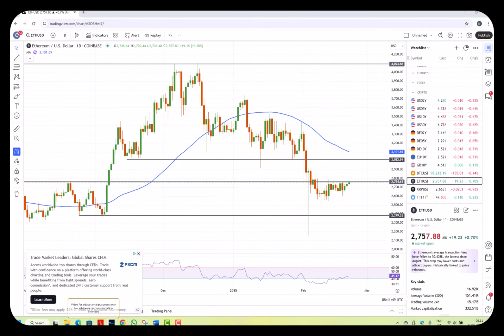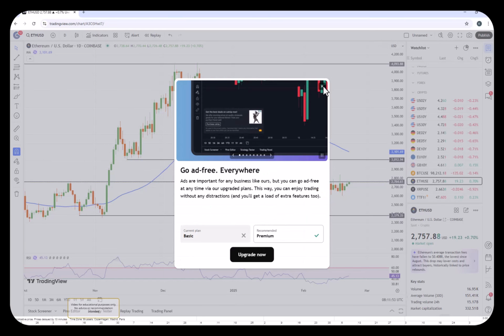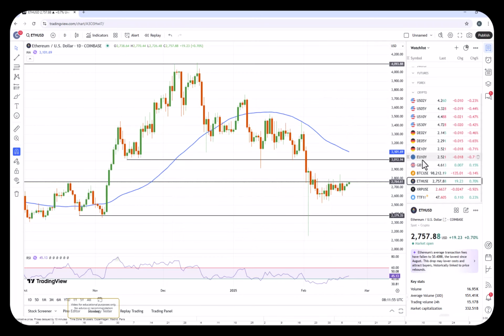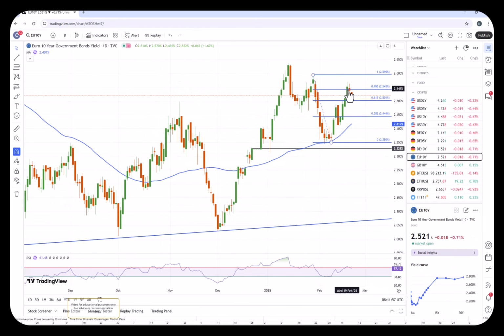On the European 10-year here, we have a little bit of setback after reaching just above 255, 257 to be exact. Little bit of a setback, not that big a surprise. I still think it will push higher here in the coming weeks, and if it takes out 260, well, then we're looking at 265 plus.